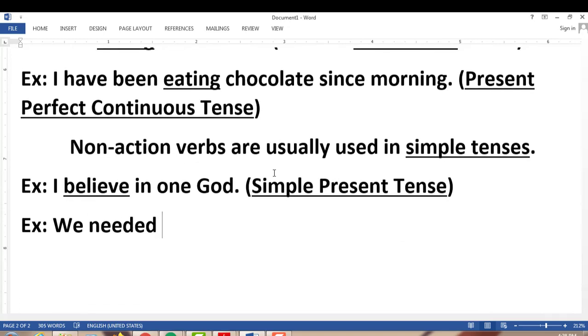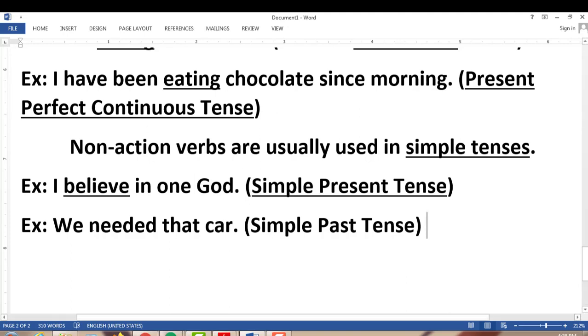We needed that car. Again, this is a simple past tense. See, so easy. This is used in a simple tense, simple past tense.